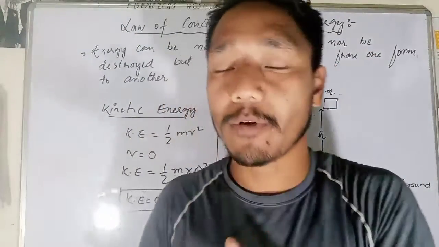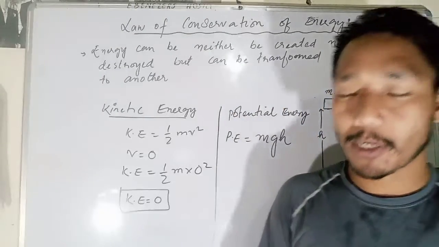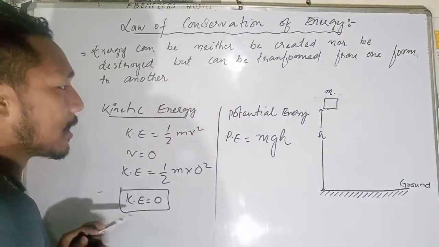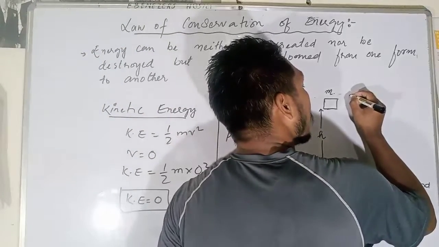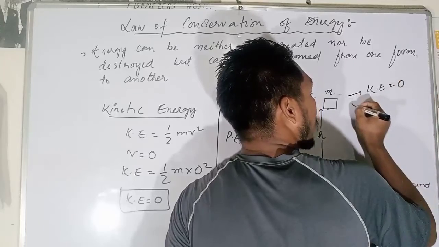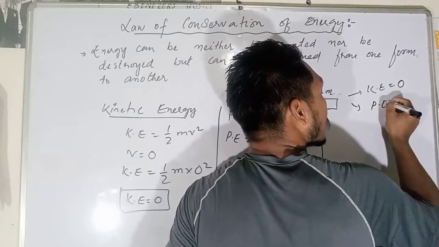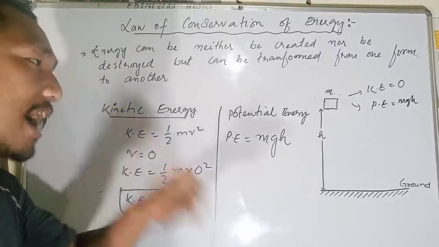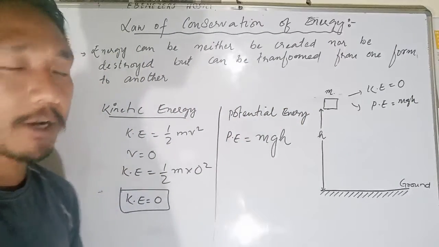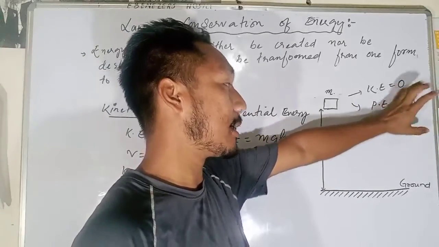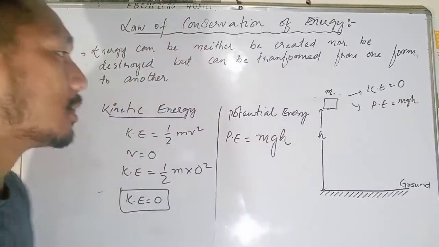The object is not moving, so it possesses potential energy mgh. We know g is 9.81, so based on the mass and the height we can get the potential energy. The kinetic energy is 0, and the potential energy is mgh.